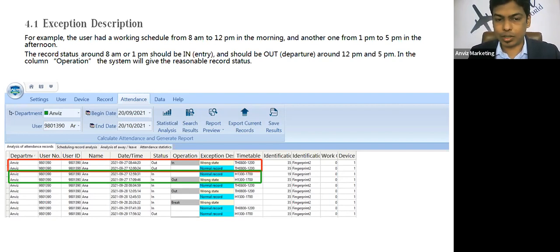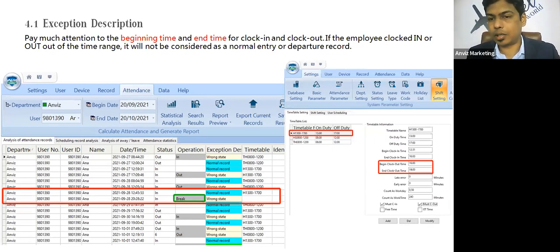Based on the transactions and the timetable, the application has changed the status and marked the respective transactions with the correct status. If you can see the first record, the software has changed the status from out to in. And if you see the fourth record, the application has changed the record status from in to out, mentioning the wrong status. It's because of the last record. So the application will consider the time frame as well as the logic behind it, and it will change the status to the respective correct status. Why this has happened is because of the timetable that we have defined here.